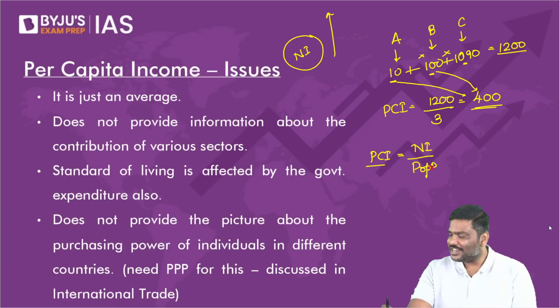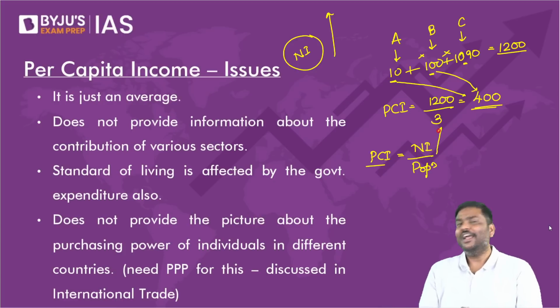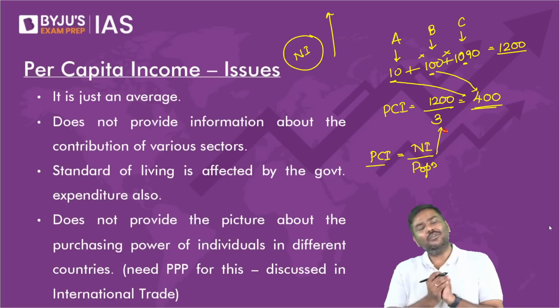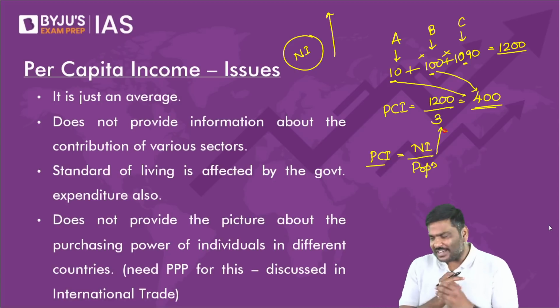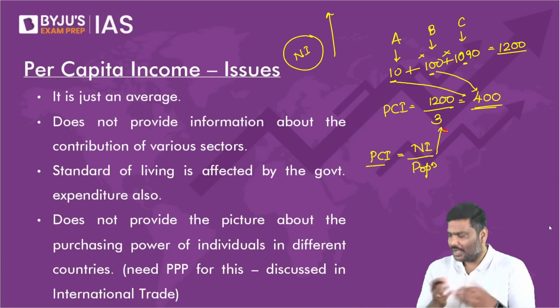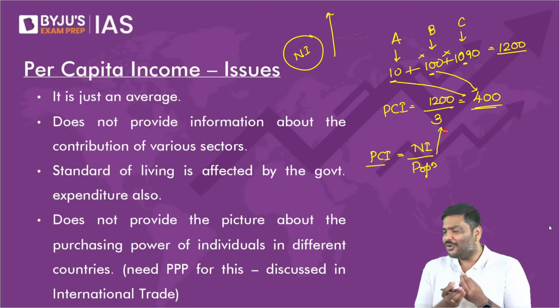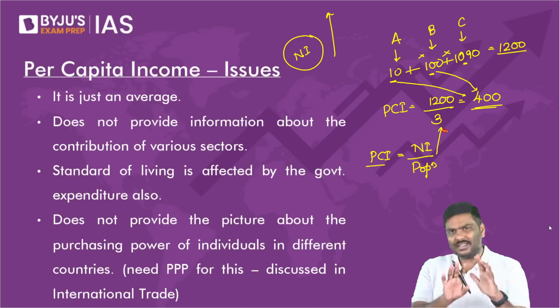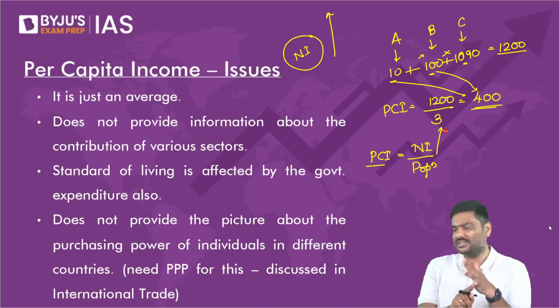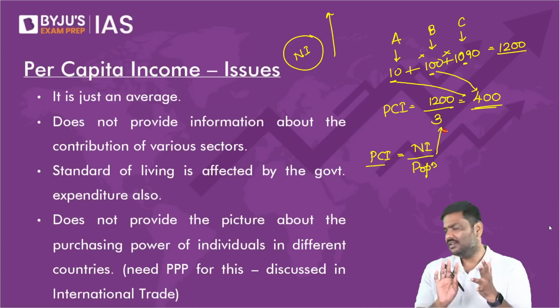Now, my statement is per capita income increases. What does it mean? Does it not indicate that national income is increasing? And don't you want the national income of India to increase? Of course, yes. Please focus on the discussion, my dear.